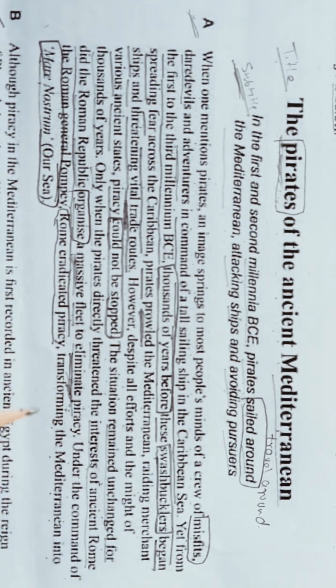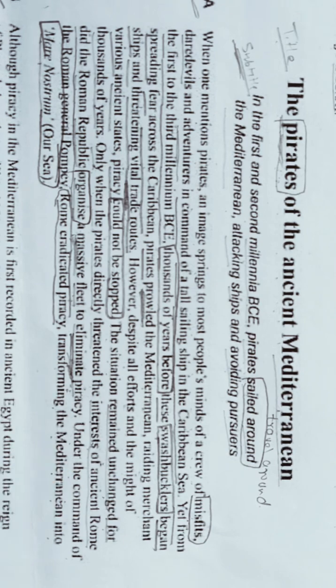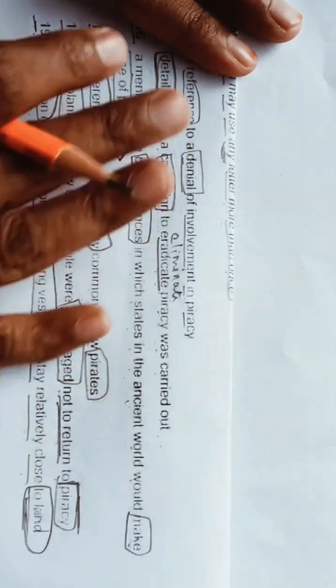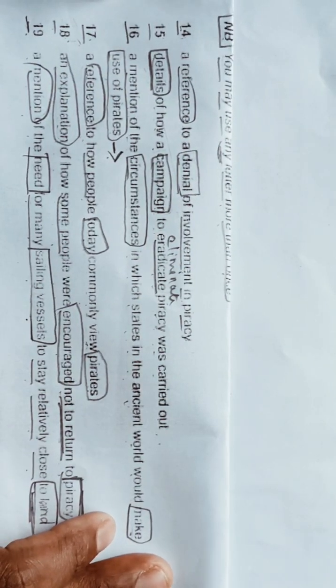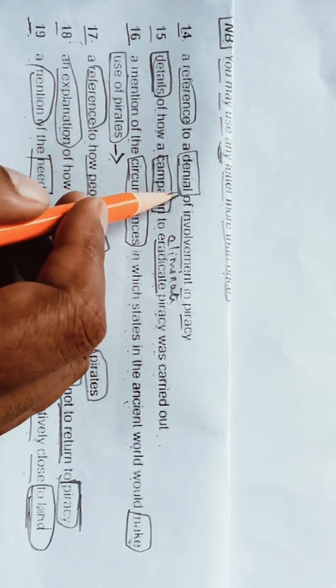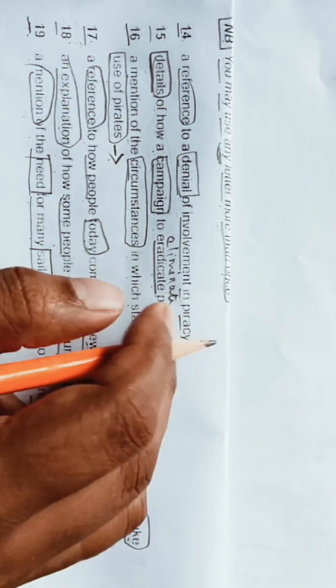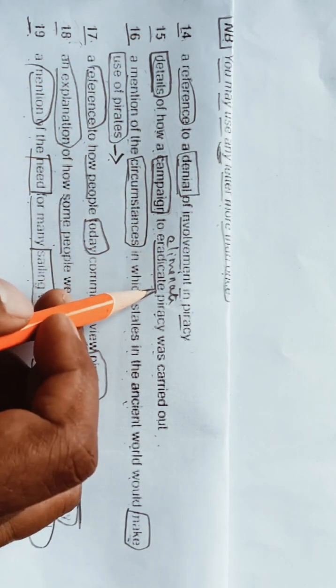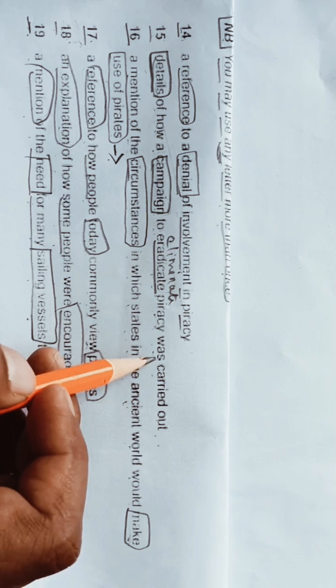Okay, so now let's read our questions. A reference to a denial of involvement in piracy. No, in A, this has not come. 15. Details of how a campaign to eradicate piracy was carried out.